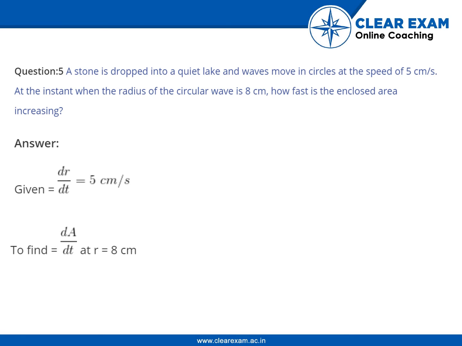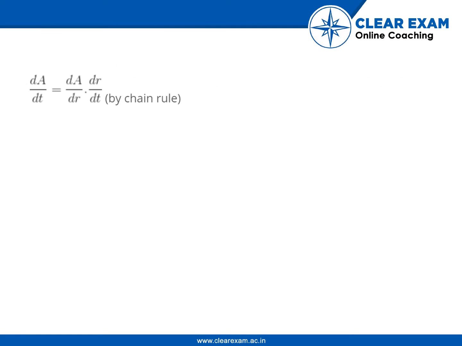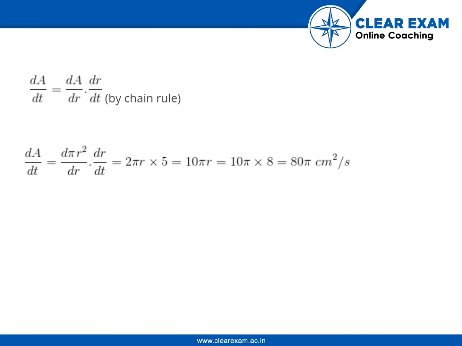To find dA/dt at r = 8 cm, the area of the circle A = πr². dA/dt = dA/dr × dr/dt by the chain rule. dA/dt = d(πr²)/dr × dr/dt, which is equal